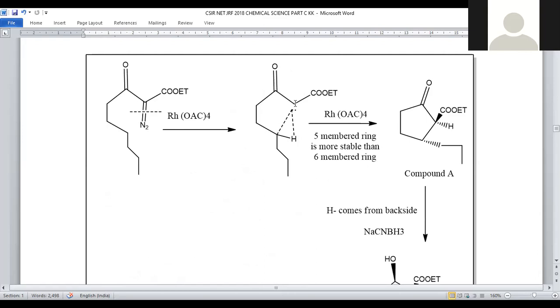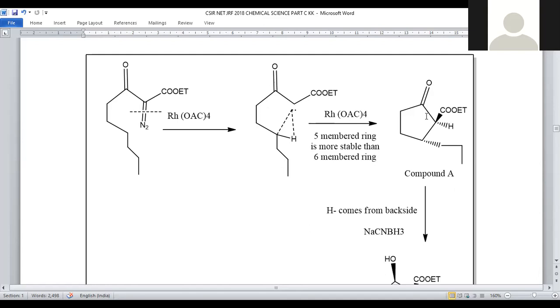Let us assume this is the first center, second, third, fourth, fifth. Otherwise, first, second, third, fourth, fifth, sixth. In both possibilities we have to cyclize in order to close the ring. But a 5-membered ring will be more stable than a 6-membered one. That is why cyclization will preferentially be carried out between the 5th carbon and the first, rather than the 5th and 6th, right?